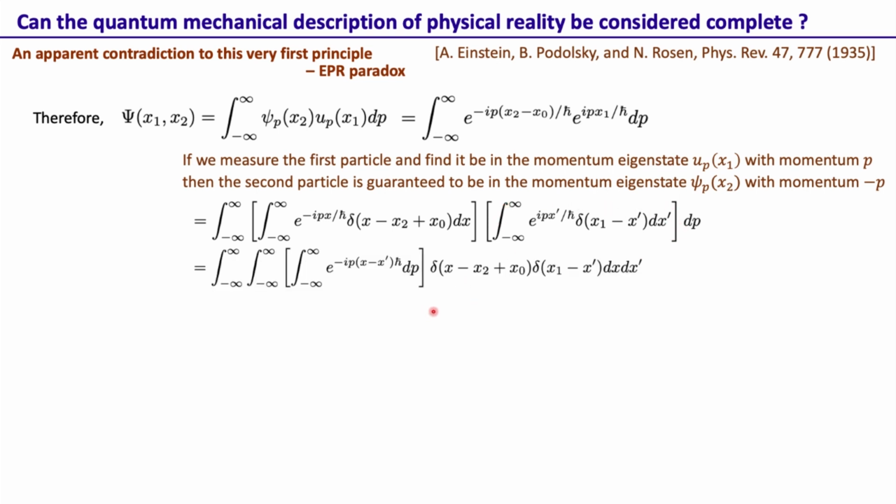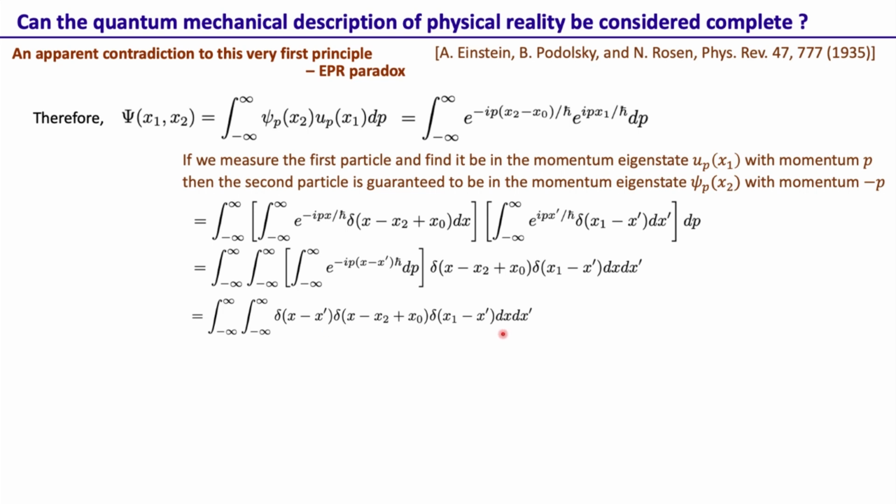Now that we have written this integral like this, we combine the terms containing p, one from here, one from there. So it's e to the minus ip (x minus x prime) divided by h bar dp, and then we have these two delta functions. Now the integral of e to the minus ip (x minus x prime) from minus infinity to infinity gives us a delta function, x minus x prime.